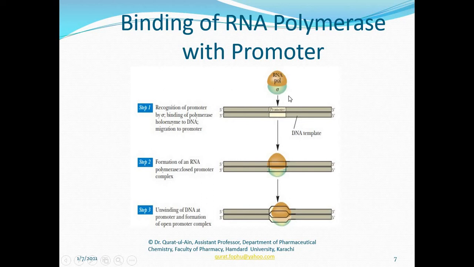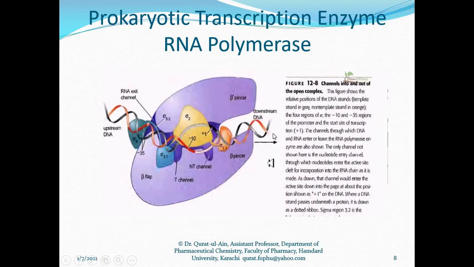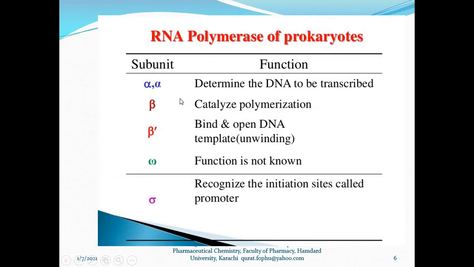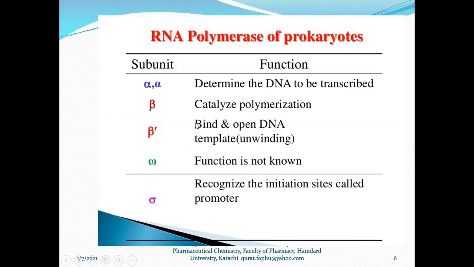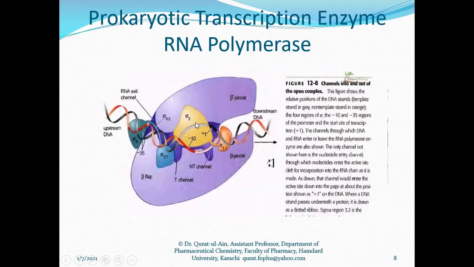So what happens is that RNA polymerase, through its sigma subunit, recognizes the specific sequences on the DNA template strand, which is 3 to 5 prime. And then the other subunit of the RNA polymerase, beta prime, starts unwinding the DNA. We can see here the whole picture of all the subunits of RNA polymerase.